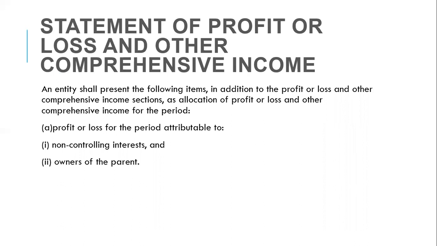So if you are reporting for a group account, then definitely you have to show us profit or loss that is attributable to the owners of the parent organization, then the profit or loss attributable to the non-controlling interest. And of course, we have to share that according to their respective holdings in the organization.